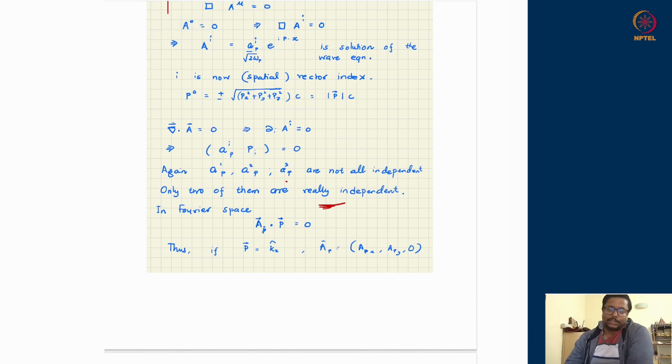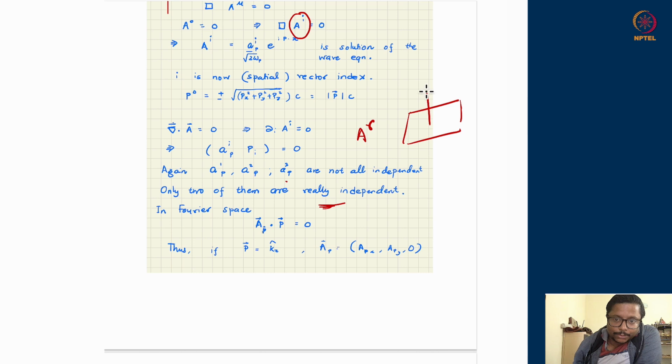Therefore, we've discussed a theory. Electrodynamics is a theory of AI where only I can take two values, or call it AR. AR lies in the plane. So this is a plane and this is a propagation direction P. So your A can take any direction in this plane. So this is the condition: R can take values 1, 2 in the plane. So the vector AP can be written as AR ER, where ER is a unit vector in the plane.